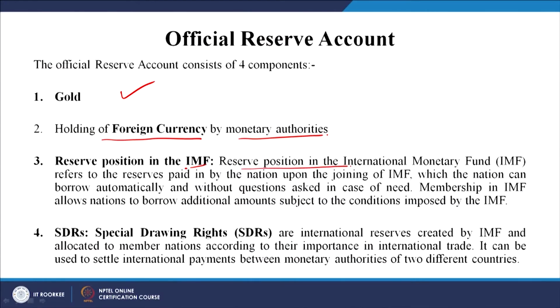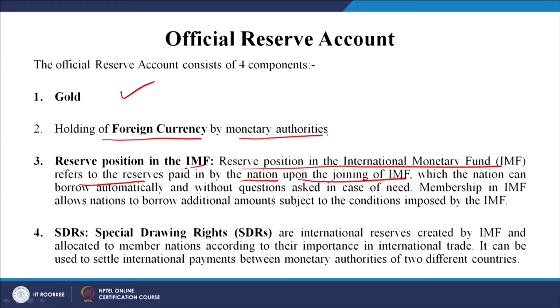Now, reserve position in the IMF refers to the reserves paid in by the nation while joining the IMF, right, which the nation can borrow automatically without questions asked in case of need. That means, when you join the IMF, you put in some payment, you keep some money.